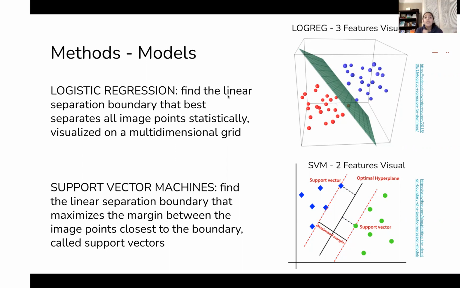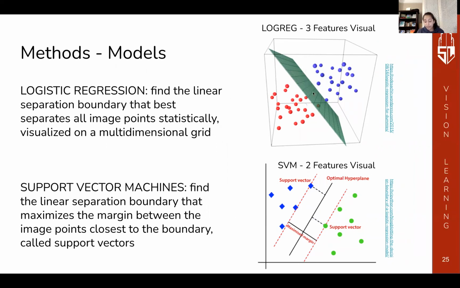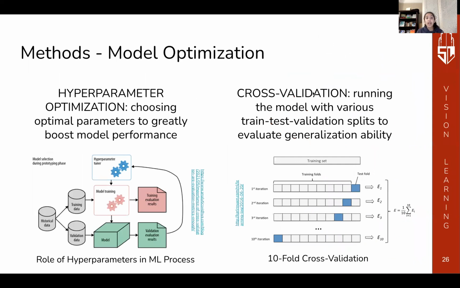This method, while visualized best with only 2 features or 2D input data, generalizes to higher dimensions using mathematical formulas. We also implemented a support vector machine, which solves the same problem as logistic regression, although through a geometrical rather than statistical approach. Now we'll discuss methods we use to optimize the model's performance.